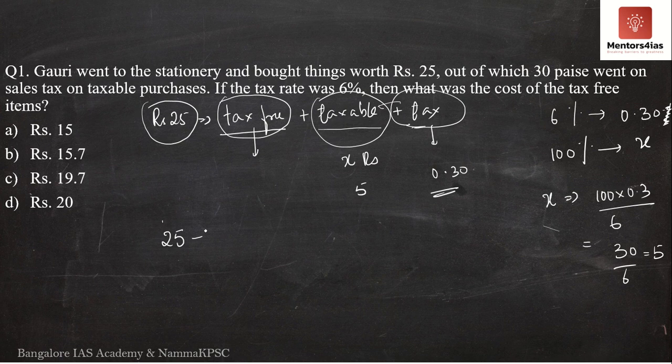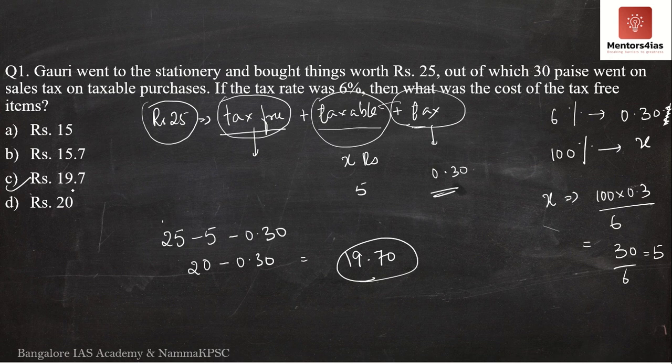We have to subtract 5 rupees and 30 paise from 25 rupees. 25 minus 5 is 20, and 20 minus 30 paise is 19 rupees and 70 paise. Therefore, the correct option is option C. The correct answer is 19 rupees 70 paise.